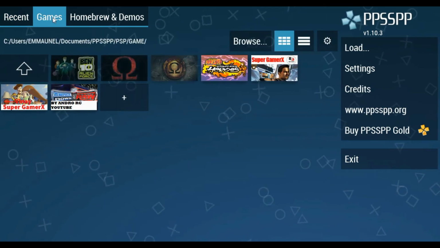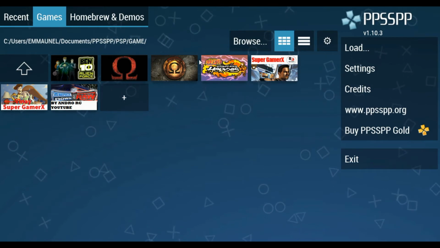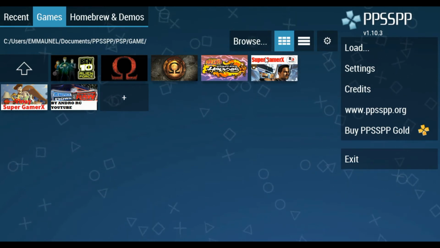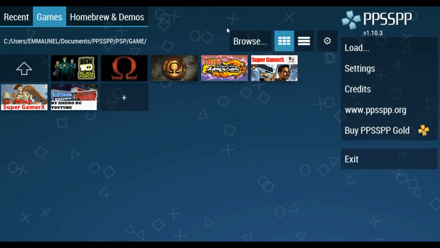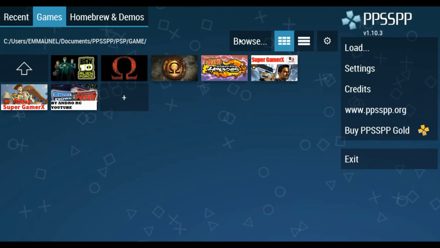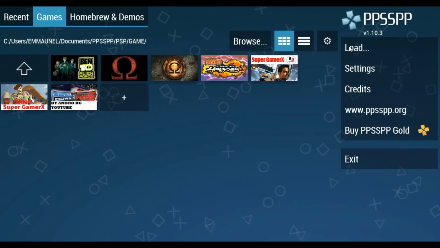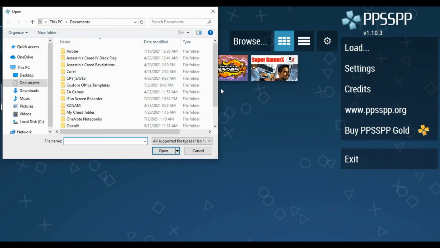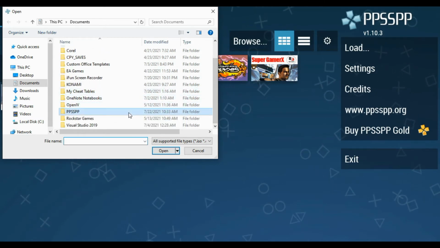I have games inside it. These are my games: Ben 10, God of War, Naruto, Toy Story, Wrestling. And if you want to locate your gaming stuff, you can easily go to the PPSSPP document folder.